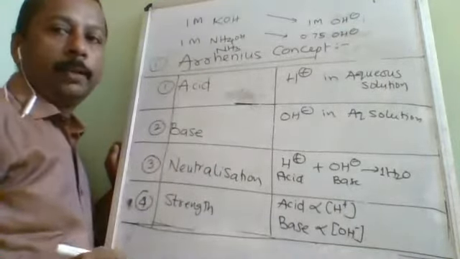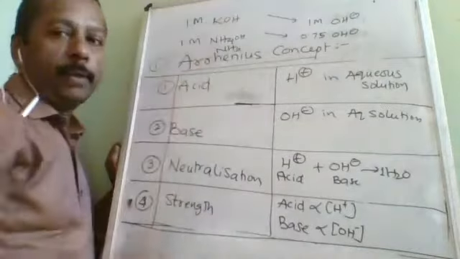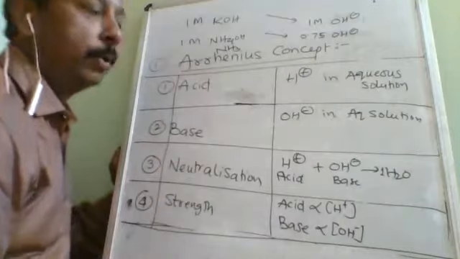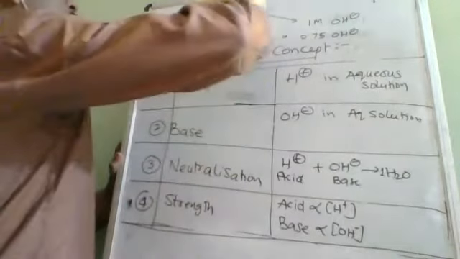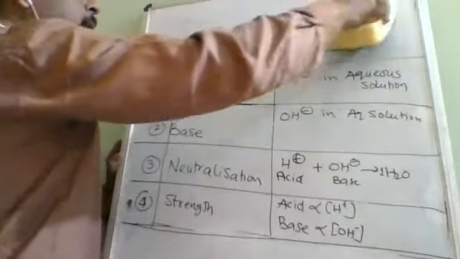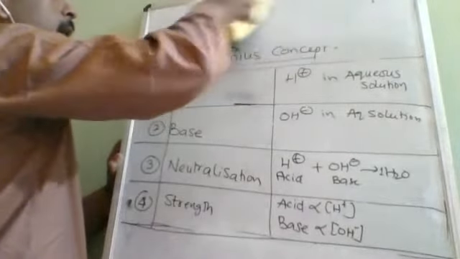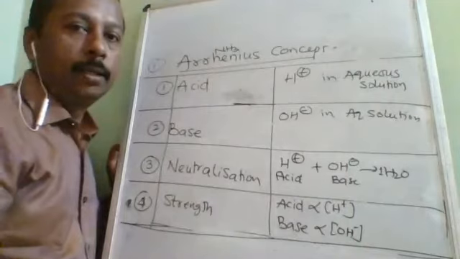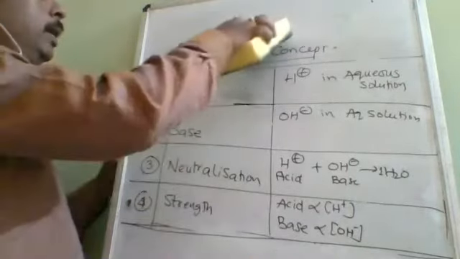It could explain the basic nature of ammonium hydroxide, but it could not explain the basic nature of ammonia, and could not explain any acidic or basic nature in the gaseous state. Those are the two major drawbacks of the Arrhenius concept.